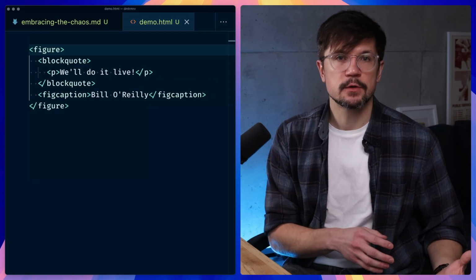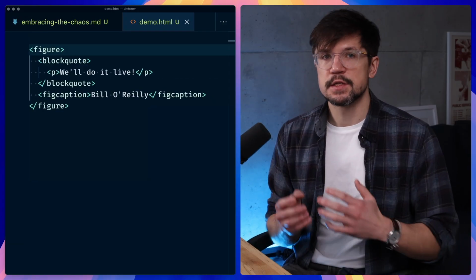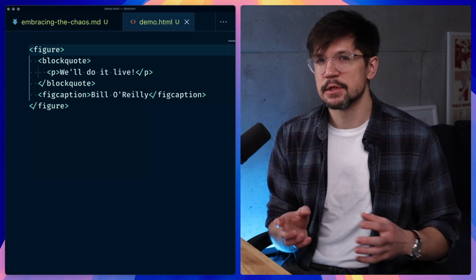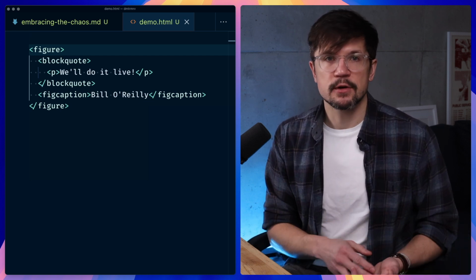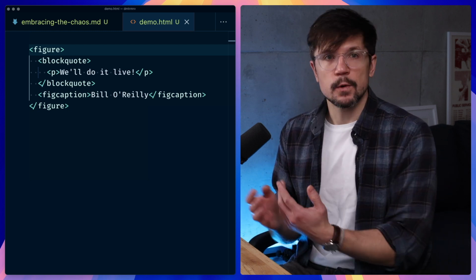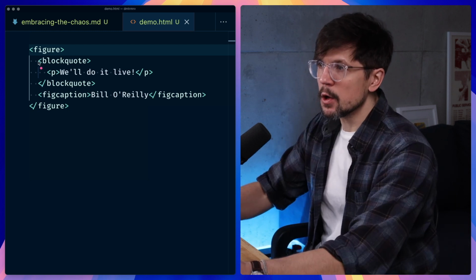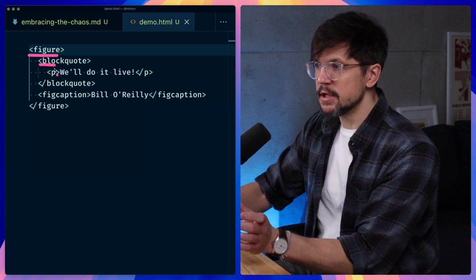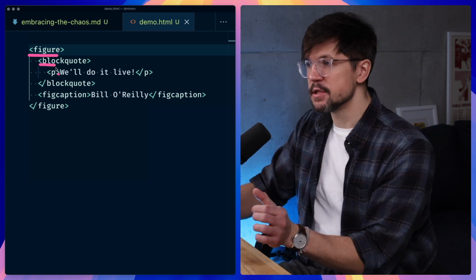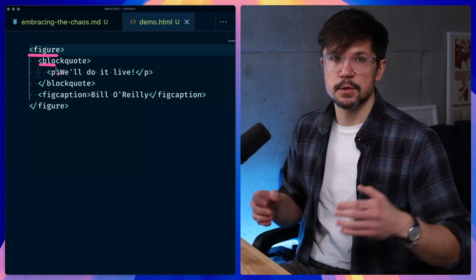So the correct way to create a blockquote with an author is to use a figure tag. It's a very common misconception that it's only used for images or videos. No, you can use it for diagrams, tables, charts, and blockquotes like in our case. I would place the blockquote inside a figure tag like that, and then very conveniently, figure comes with a figcaption tag that could be used to reference the author.